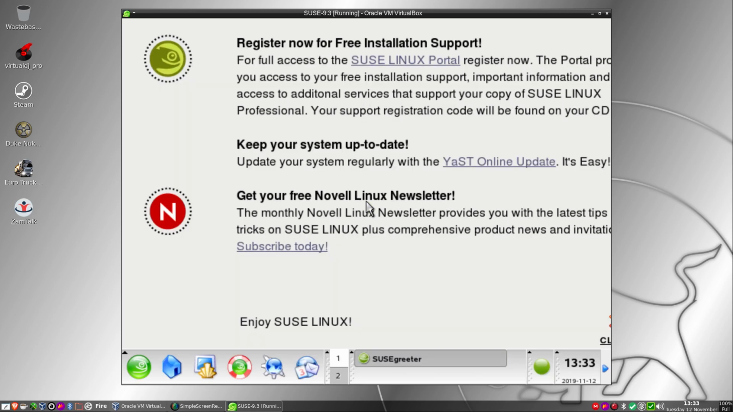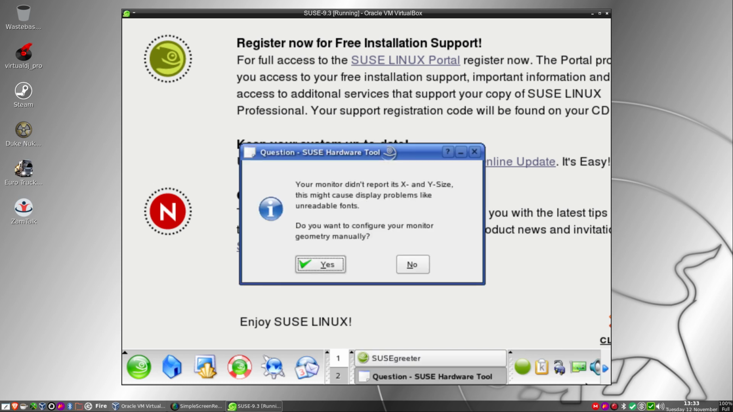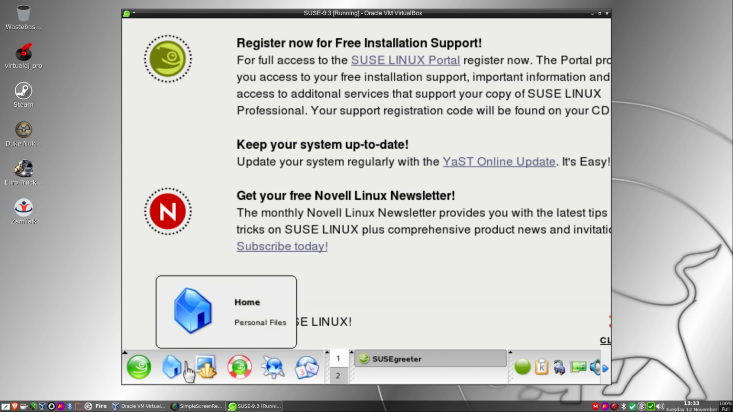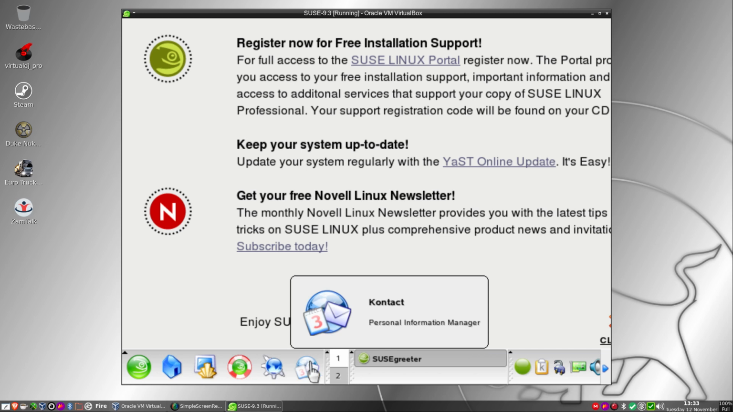Okay, starting KDE. Monitor doesn't support X and Y size. Do you want to configure it manually? No. So we're stuck in this resolution at the minute, but hopefully I can change that. So just bear with me a moment.